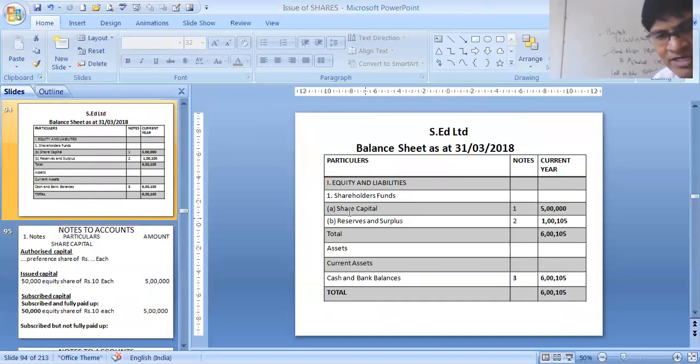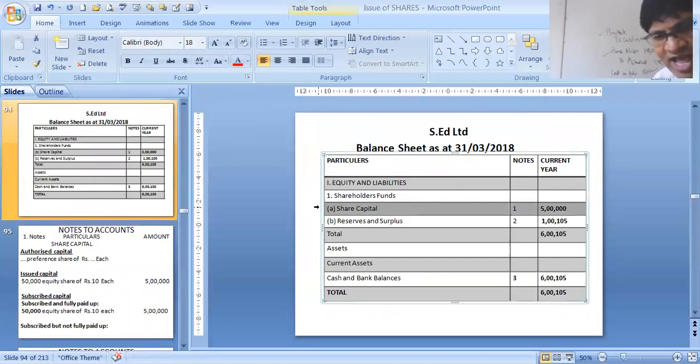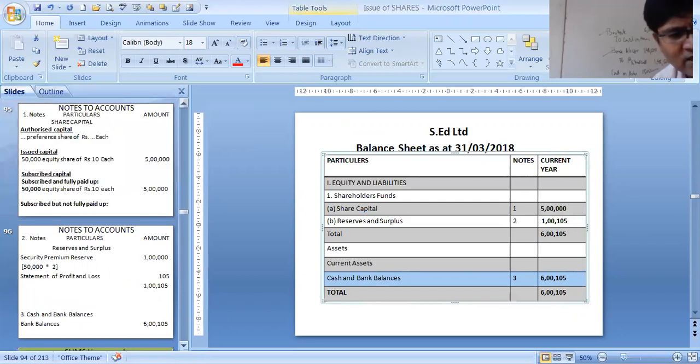In the share capital we have written the first note, 5 lakhs. Reserves and surplus, second note, 1 lakh 105, total is 6 lakhs 105. Your liability is 6 lakhs 105. And then your assets, under current assets, cash and bank balance, that is 6 lakhs 105. Total is 6 lakhs 105. Debit total is equal to credit total. So this is our sum, and hope you have understood.